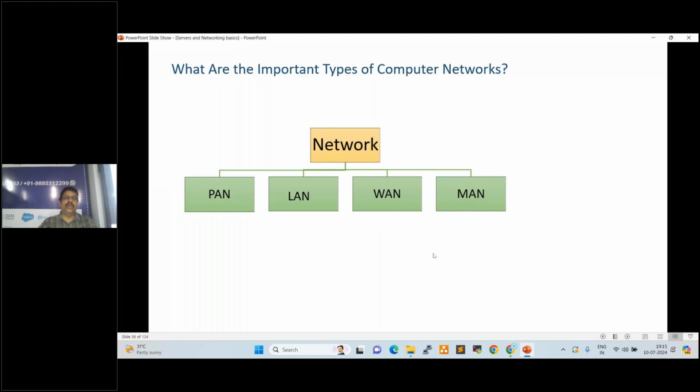So before going to cloud, before going to AWS, tomorrow we are going to start AWS, okay? Before going to AWS, first we need to understand this terminology. Everyone should understand this. Once we start working on AWS, you will not have any confusion if you understand these basics. Let us go one by one.